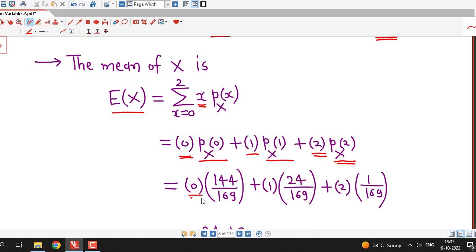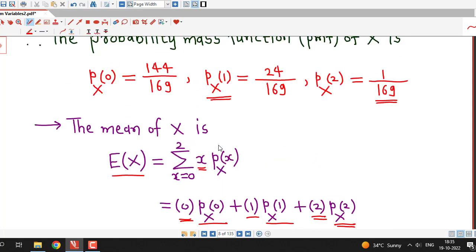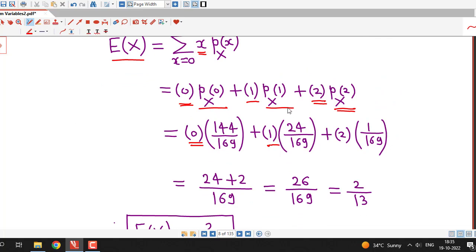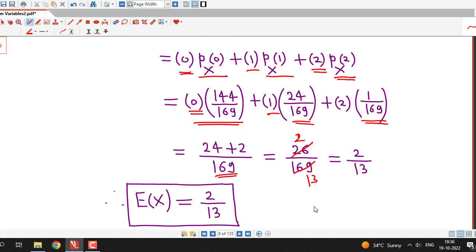This is 0 into value of PMF at 0, 144 by 169. So we substitute these 3 values here. 1 into value of PMF at 1, 2 into value of PMF at 2, and this is going to be 0. Here we can take 169 LCM. Here I have 24 plus 2, that is 26 by 169, and we can cancel out 13. So I have 2 here and 13. That means expected value of x is 2 divided by 13, and we have to find variance of x also,